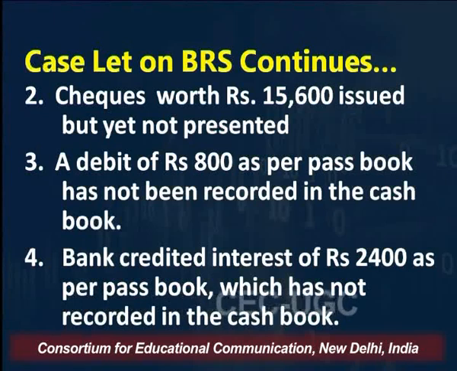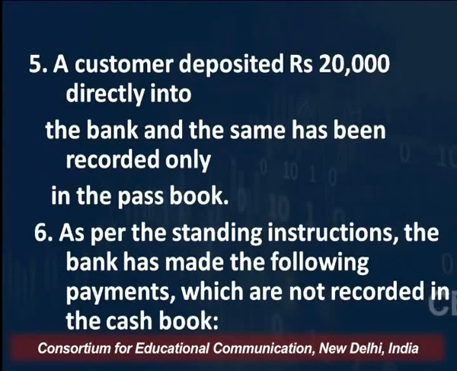The fourth reason is bank credited interest of 2400 as per passbook which has not been recorded in the cash book. And the fifth reason is the customer deposited rupees 20,000 directly into the bank and the same has been recorded only in the passbook, which means your cash book did not record that direct deposit.